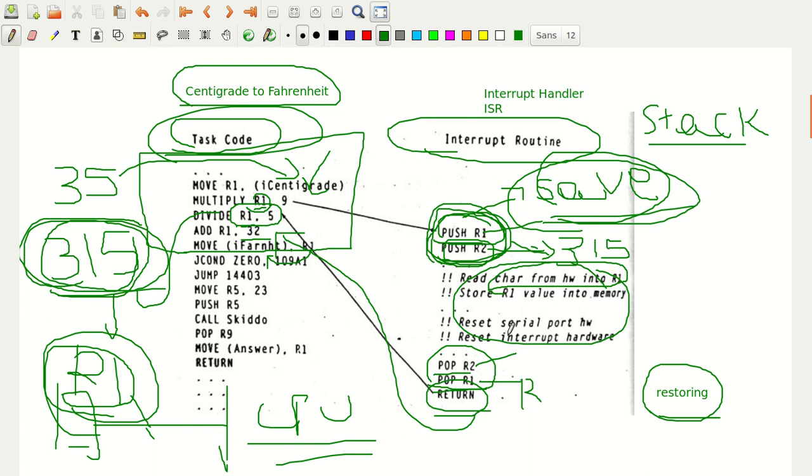Now imagine what happens. Of course, now R1 is going to be used. R1 will contain the character that is received from the serial port hardware. Now when you do pop R1, you go to this address location only, take this 315 value from it, retrieve it back and store it in the R1 register. So that is what push R1 and pop R1 do.